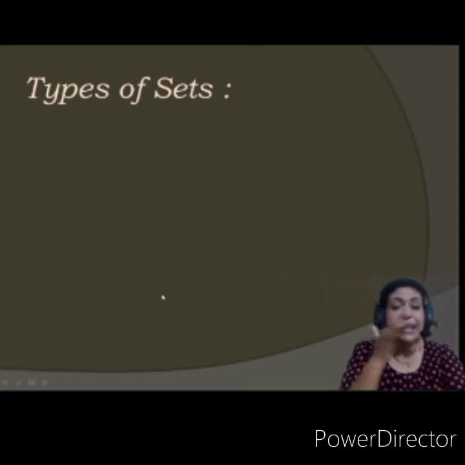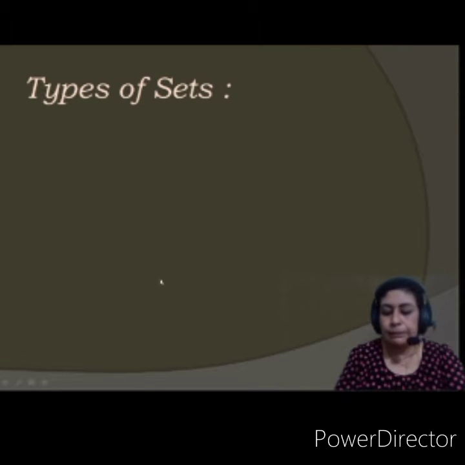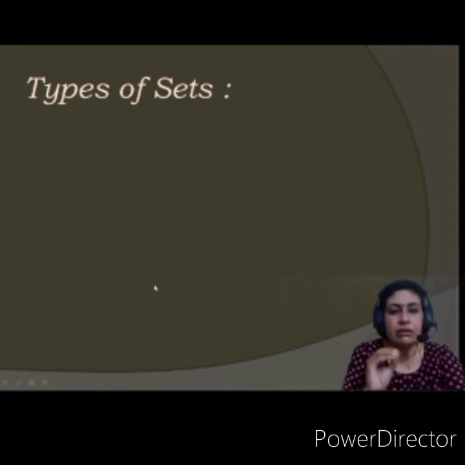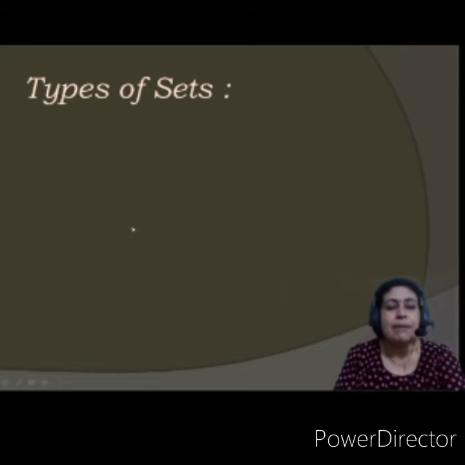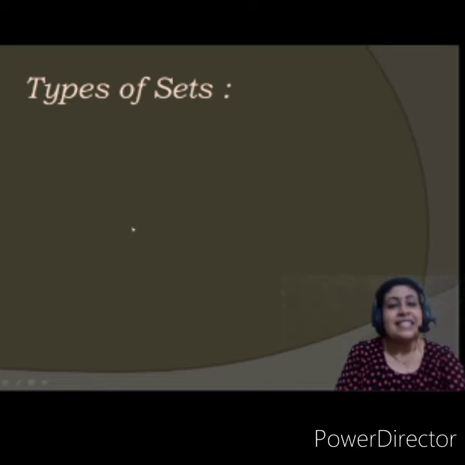Now, the next topic, very important. You must be having a question: why is ma'am explaining in such detail so many little things when the chapter is so easy? Understand, when it is easy, you tend to make mistakes. 3 into 3 is 6. This is the mistake done by every child who thinks that it is very easy. 3 into 3 is 9, but children tend to write 6.